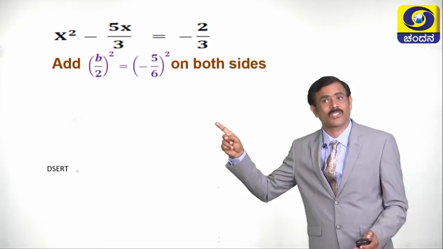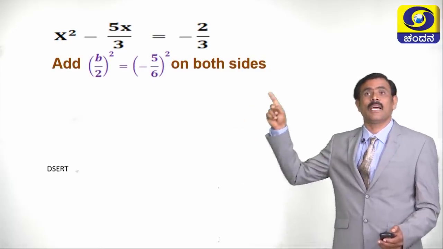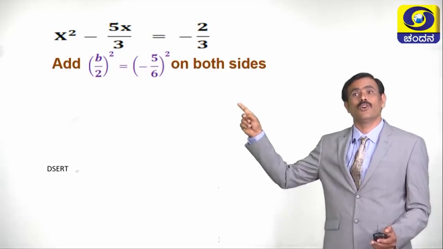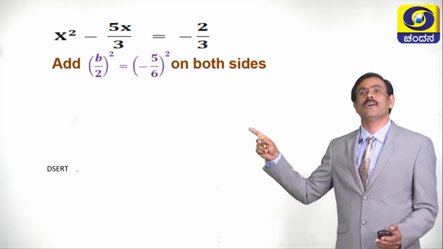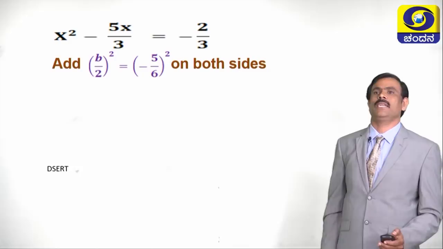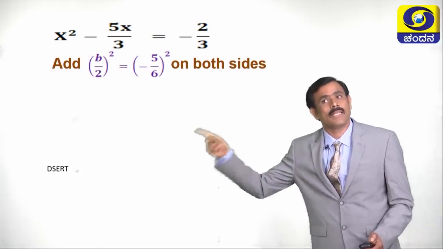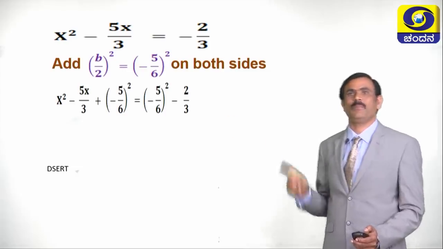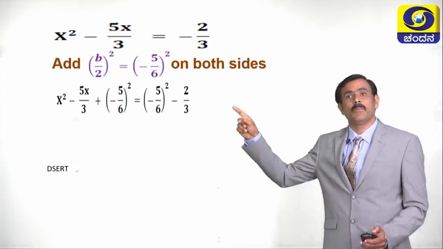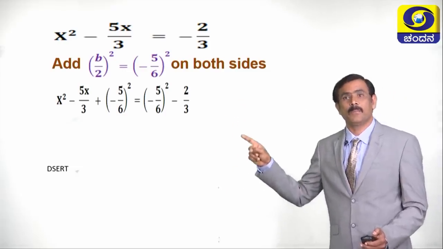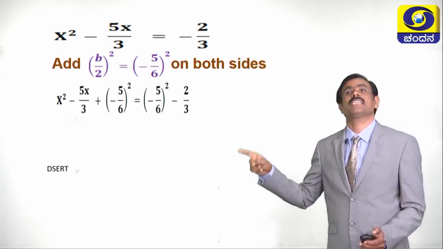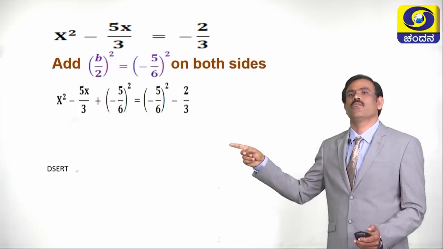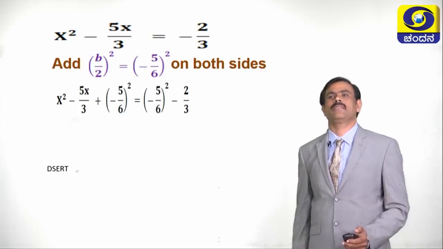What is the next step? Next step is add b by 2 whole square, that is minus 5 by 6 whole square, on both sides. Then see the equation now. The equation becomes x square minus 5x by 3 plus minus 5 by 6 whole square is equal to minus 5 by 6 whole square minus 2 by 3.